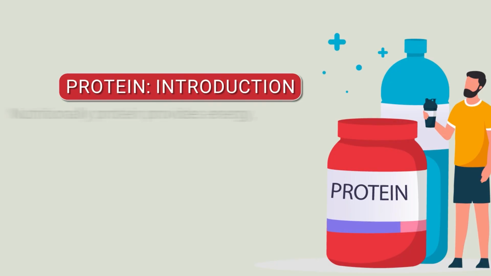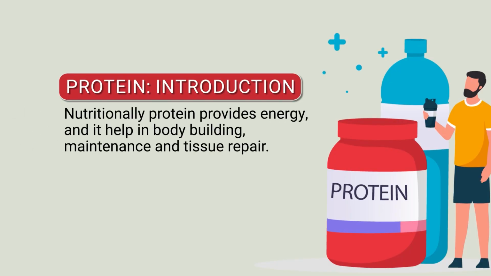Protein is not only important as a constituent of food, but it also performs different functions in food processing and preparation. Nutritionally, protein provides energy and helps in body building, maintenance and tissue repair. Some proteins speed up chemical reactions, while others play a role in defense, storage, transport, cellular communication, movement and structural support. It gives structural support to the body.